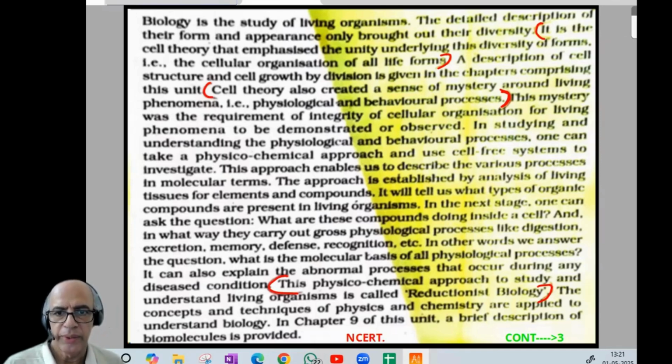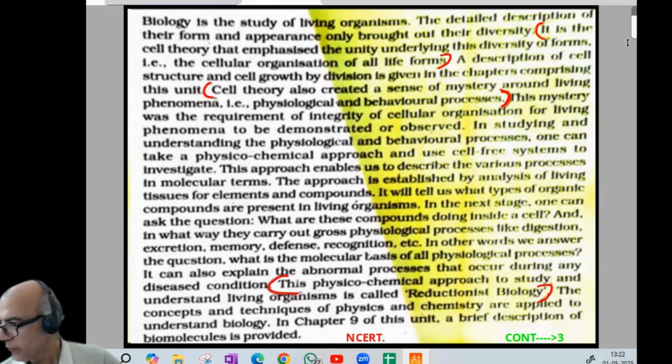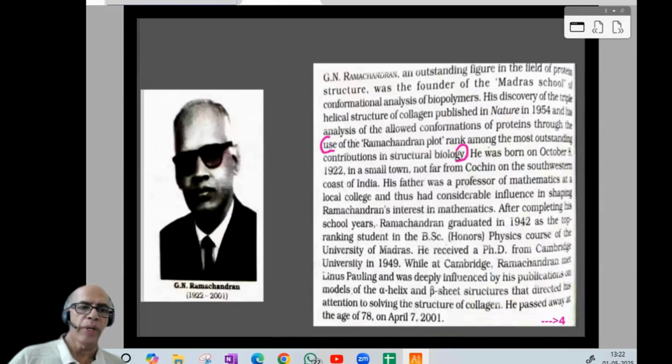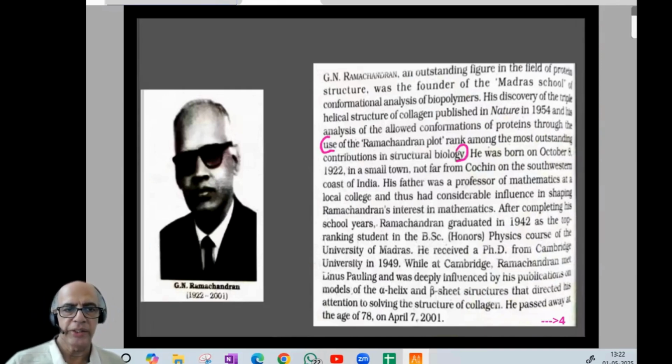That is the second one. Now, the third one here: this physicochemical approach in the study and understanding of living organisms is called reductionist biology. So that approach, reductionist biology, what it means. This way a question can be put. For that purpose only, I put this page from NCERT to show, because otherwise people will neglect these pages from NCERT. Don't do it.